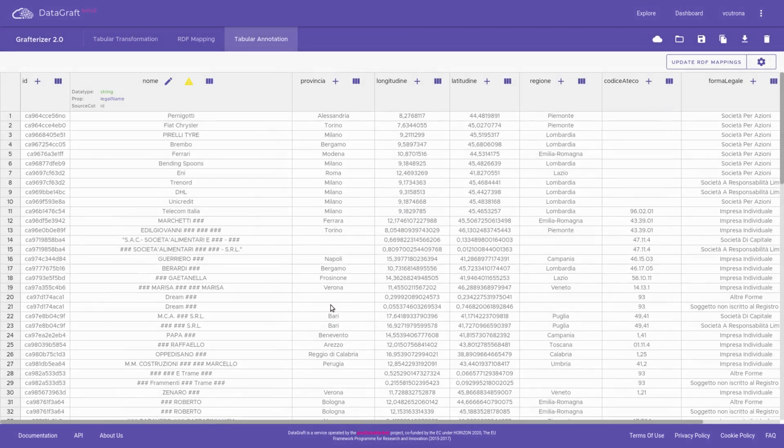Observe that a warning icon appears now at the side of the header. A warning has been issued because we have specified that the source column for the triples generated from the annotated column is the first column with the header ID. However, we have not annotated this column yet, and we have not verified its values, which is required to generate valid RDF triples. Let's do this.